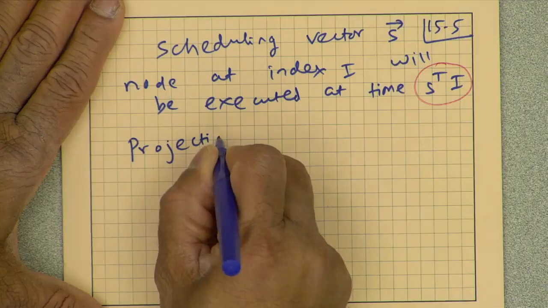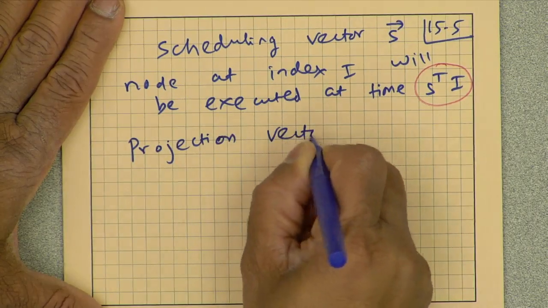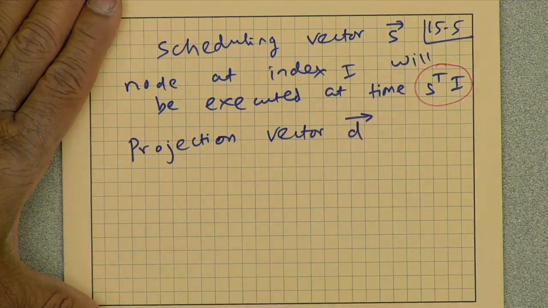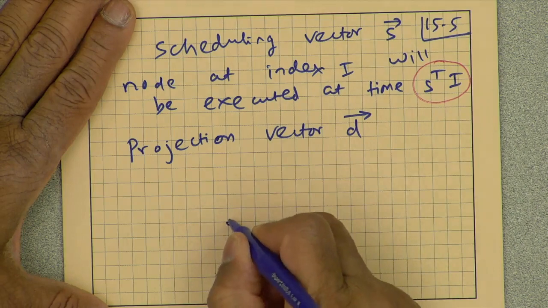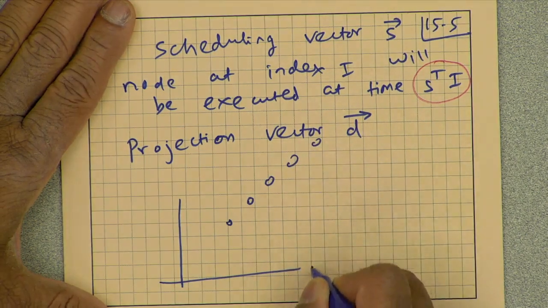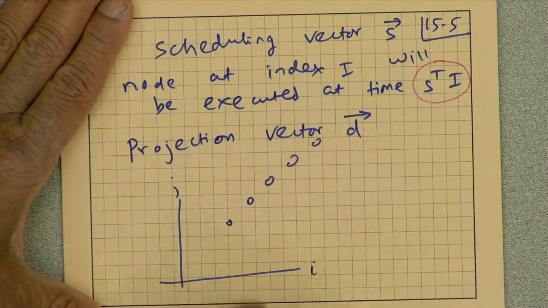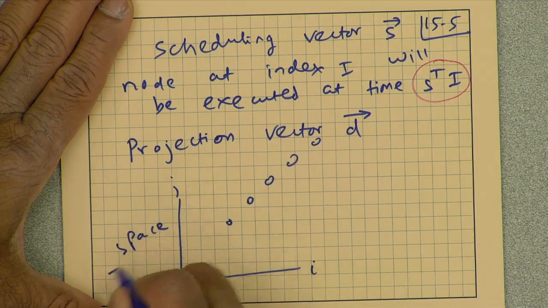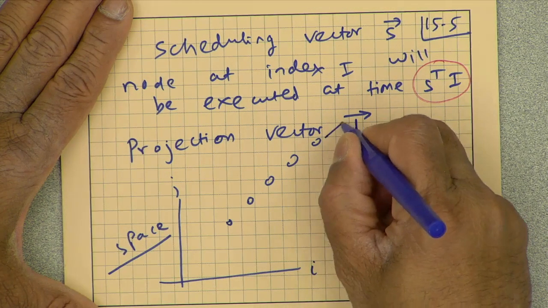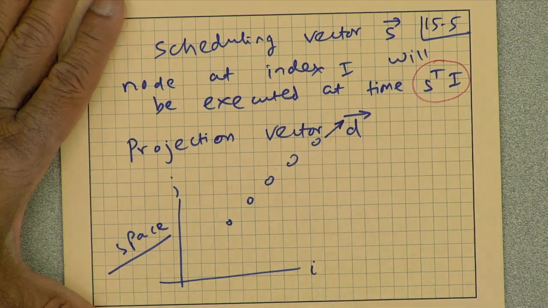So let me define one more vector called the projection vector. What does the projection vector say? Let's say we have some node i j in this space representation, with no time associated here, and let's say this is the projection vector.